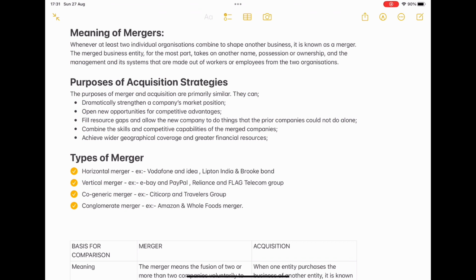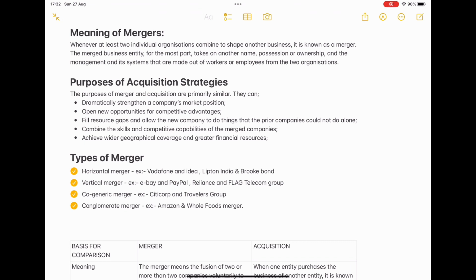Are you getting my point? Next, Reliance and Flag Telecom Group. Reliance has n number of fields. Telecom is there, they are in exporting, they have huge business resources. Flag Telecom is completely related to telecom services.